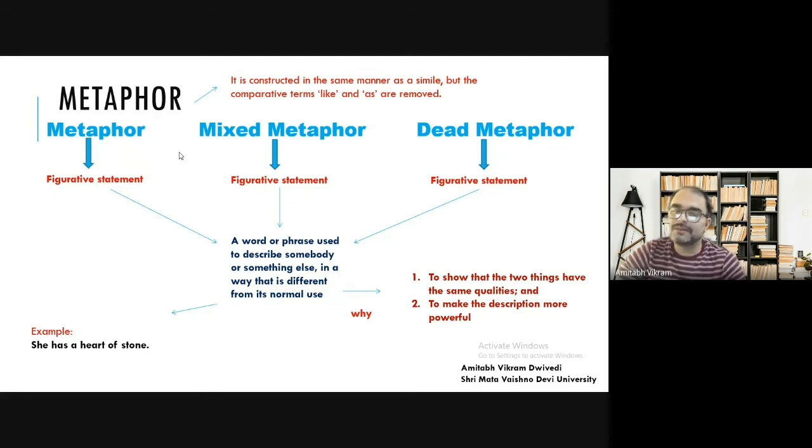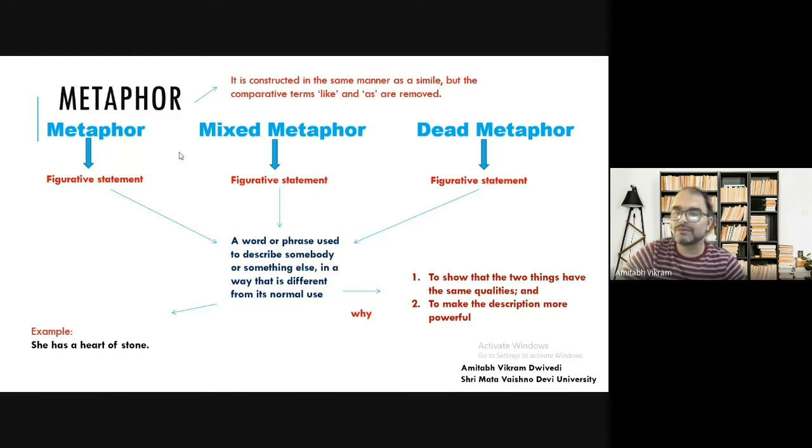So when someone says she has a heart of stone, that means the same quality. That means the person has an unkind way of looking at things. A person is very cruel, and that's why this figurative statement is used. A metaphor is used. And the second reason why a poet uses this type of comparison is to make the